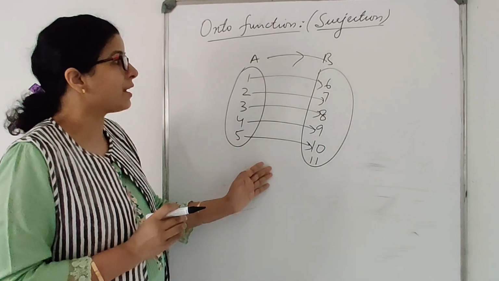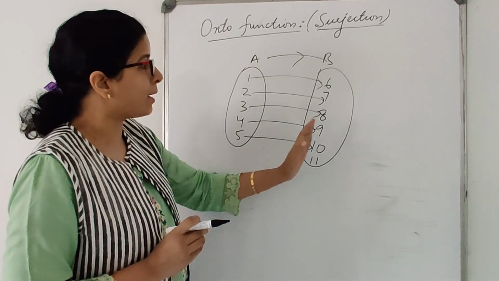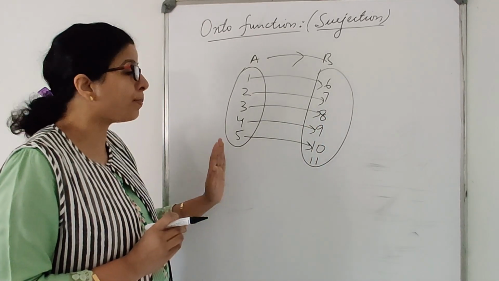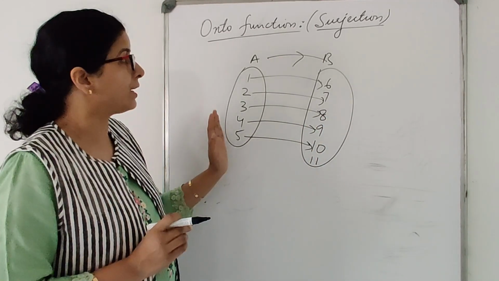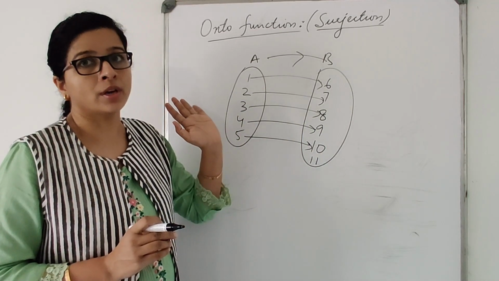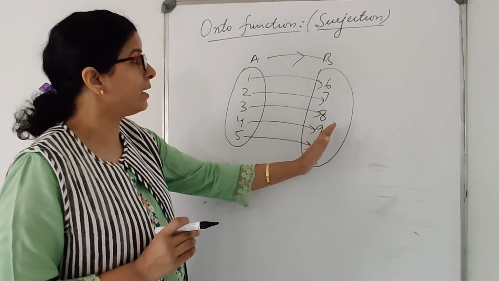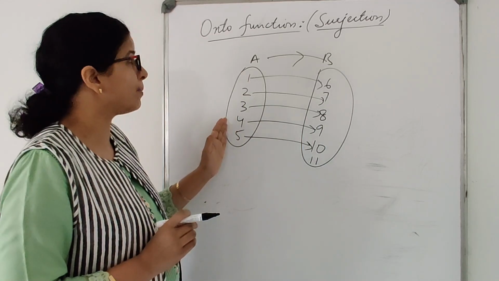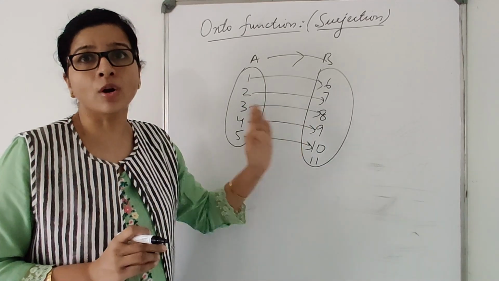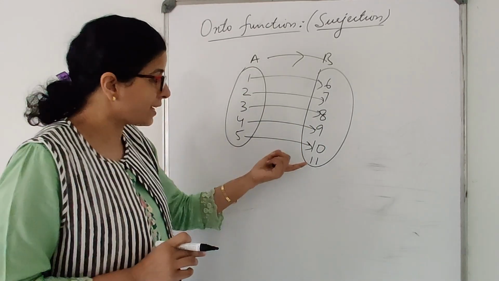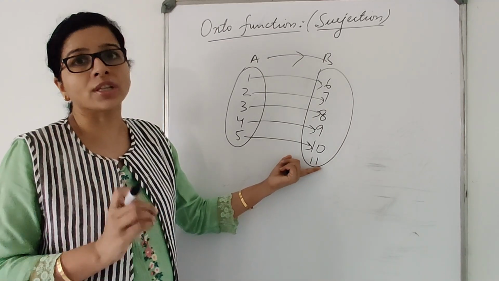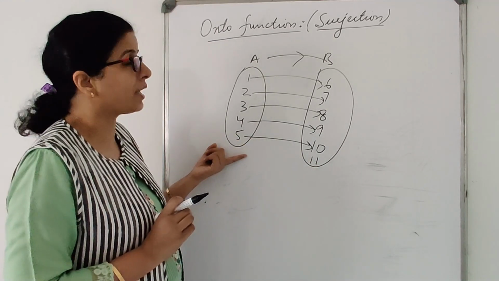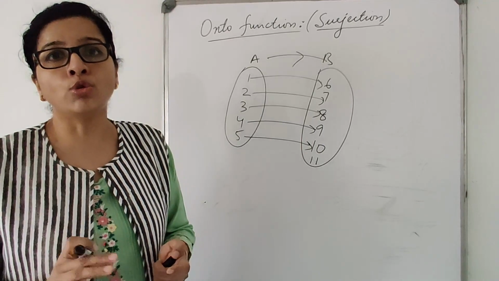Means in other words, if every element of B has a pre-image in A, then it is an onto function. If a single element is there which does not have a pre-image in A, then it is an into function.